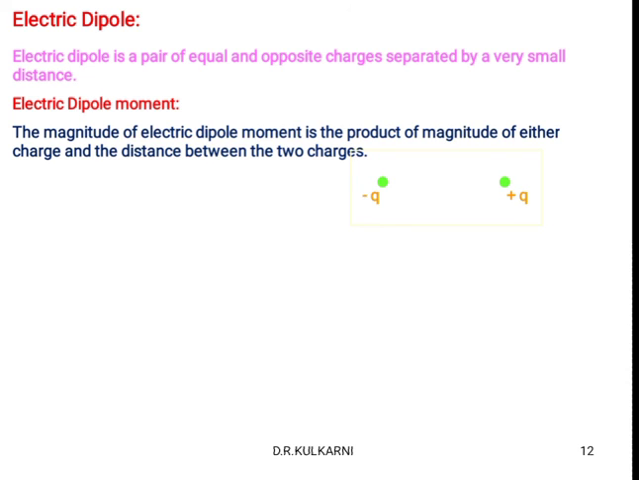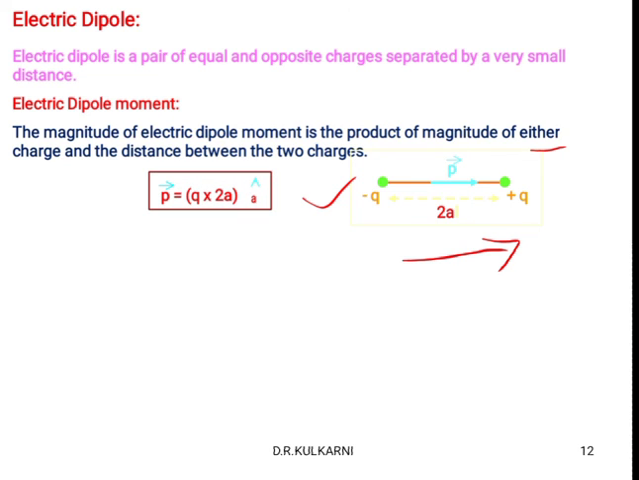Suppose we consider this is minus q charge and another charge plus q, both separated by a certain distance. That distance we denote by 2a. Then what is the direction of the dipole moment? Definitely the direction of the dipole moment is always from minus q to plus q. This you have to remember. Dipole moment is denoted by p, and dipole moment is a vector quantity.